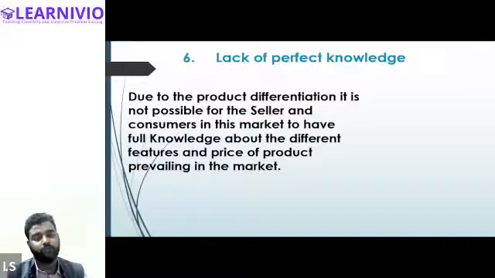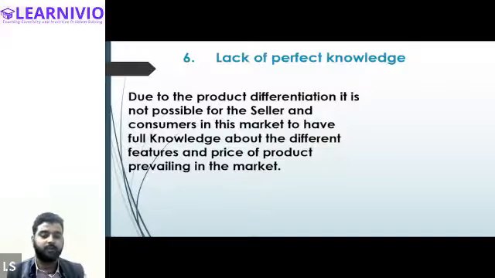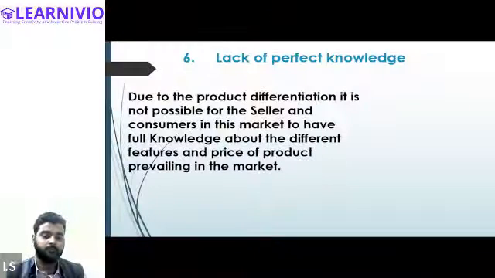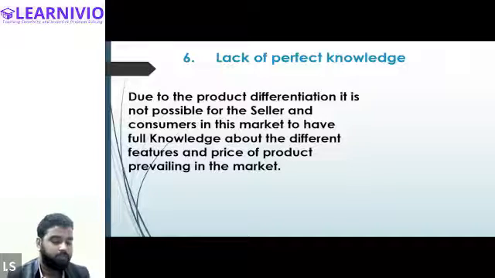Partial. Are you sure? Not partial, full, sir. So in case of perfect competition, buyers and sellers have complete knowledge about the market.